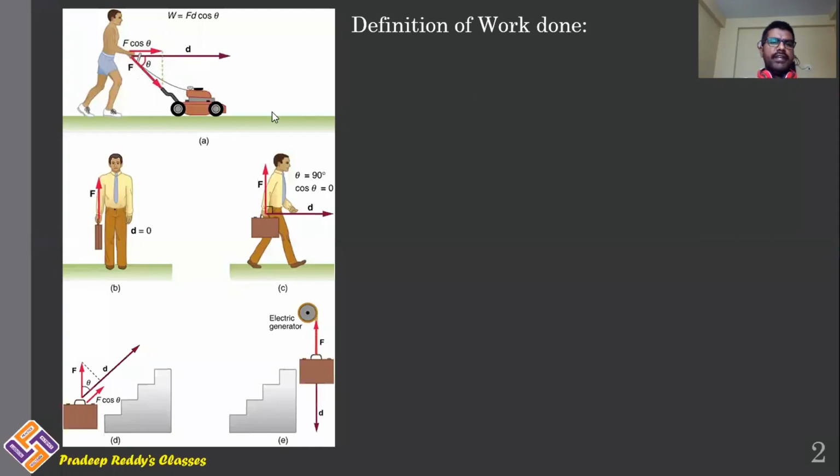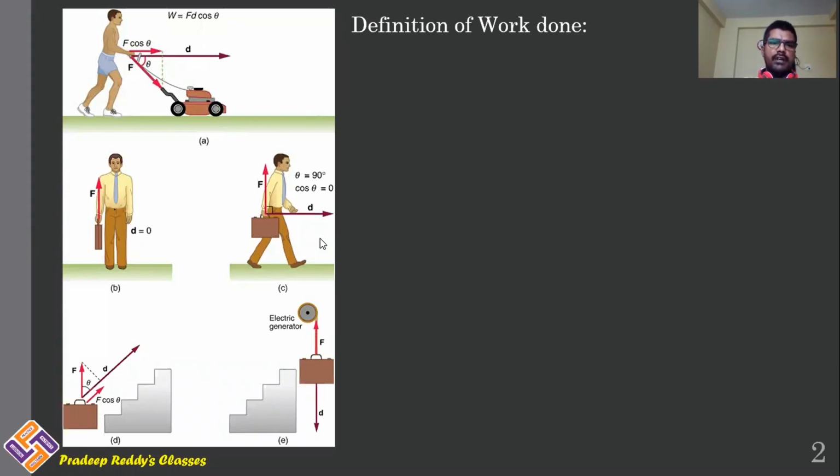We have some figures which are displayed on the screen. Check it up one by one. In the first figure, there is a lawn roller and the person is putting his effort. He is pushing the lawn roller in forward direction.